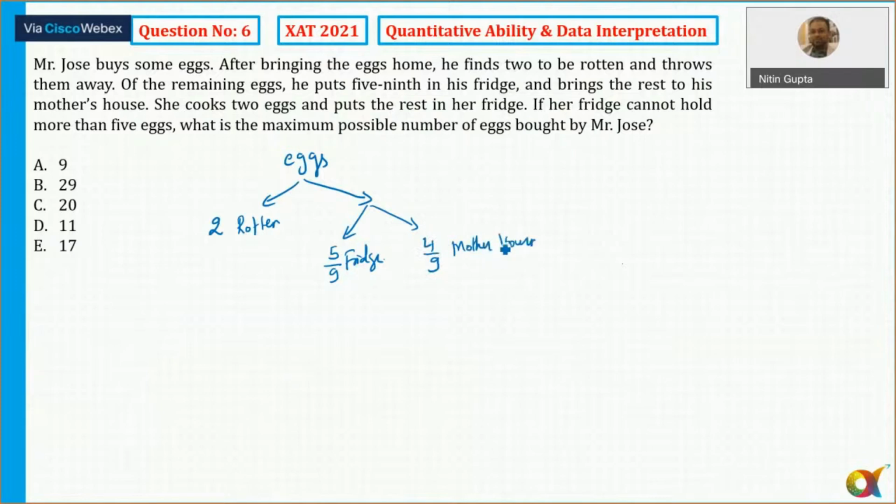Okay. Now, mother's what is? She cooked 2 eggs. So, mother is again cooking 2 eggs. Remember, she cooked 2 eggs here. Okay, she cooked 2 eggs and put the rest in her fridge.